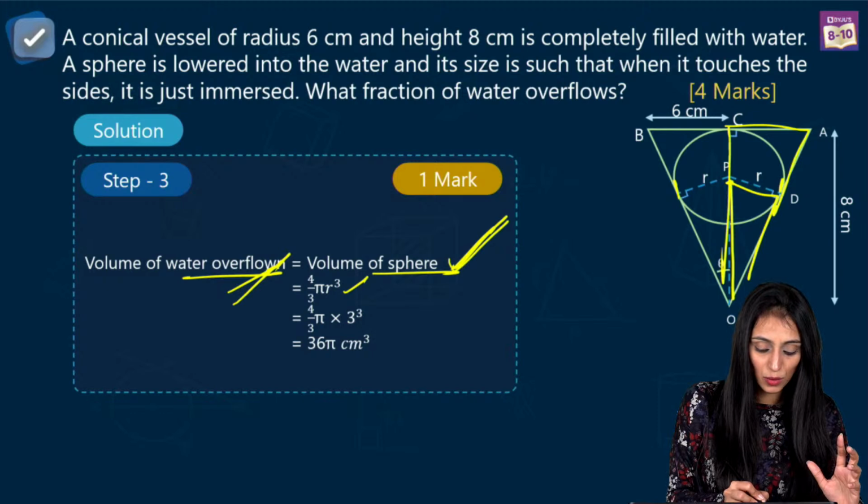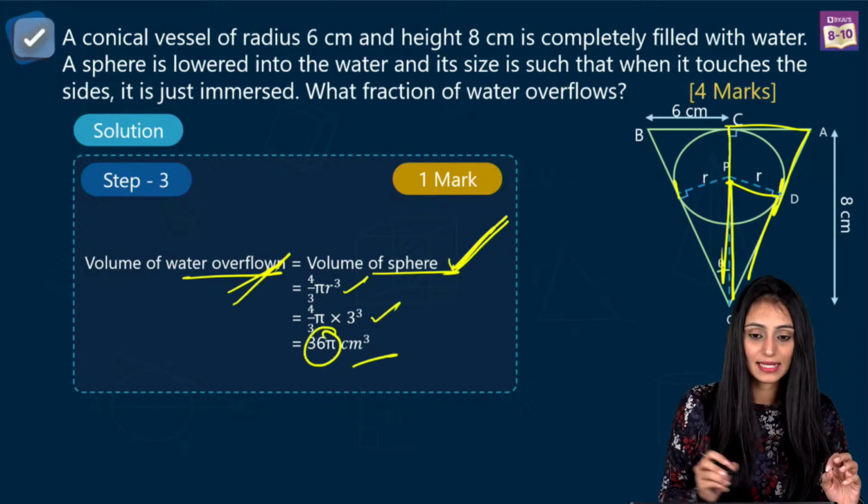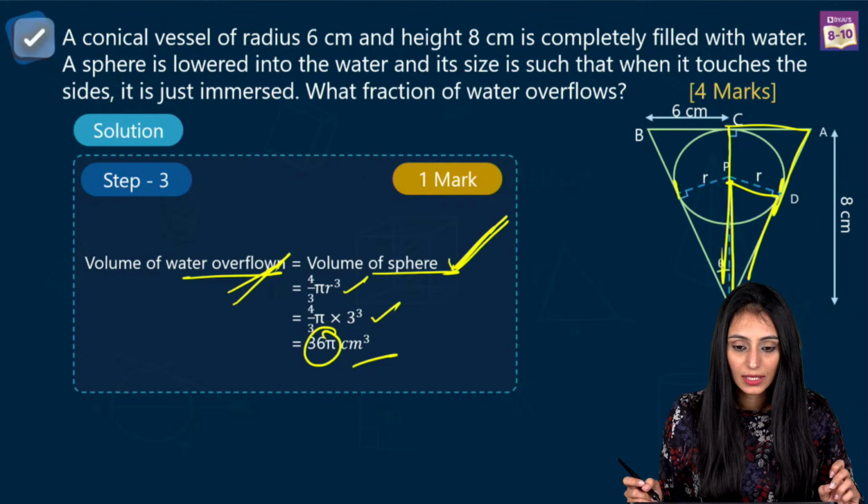So from here we get 4 upon 3 pi r cube. Keep pi as it is. So that's 4 upon 3 pi 3 cube. That's 36 pi centimeter cube.